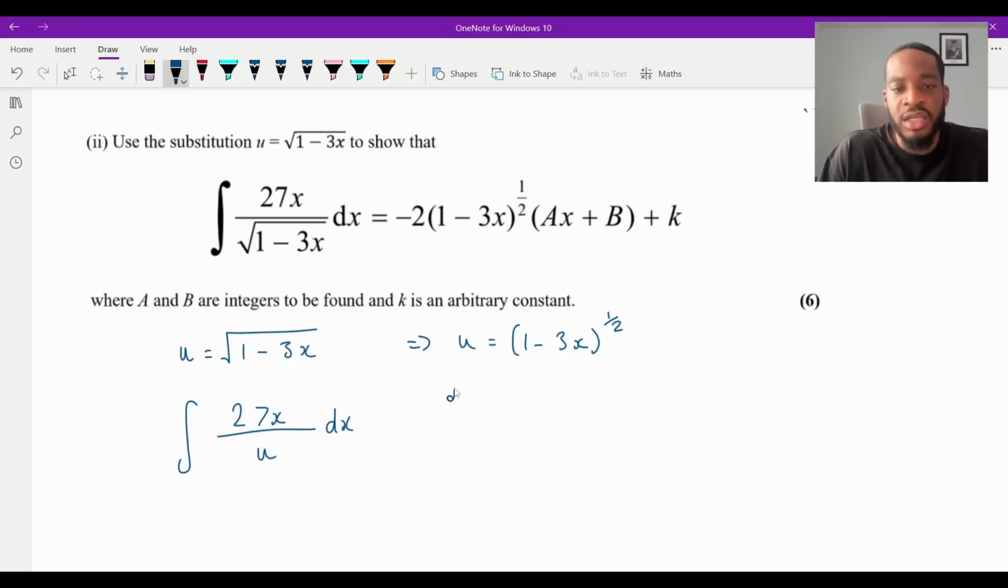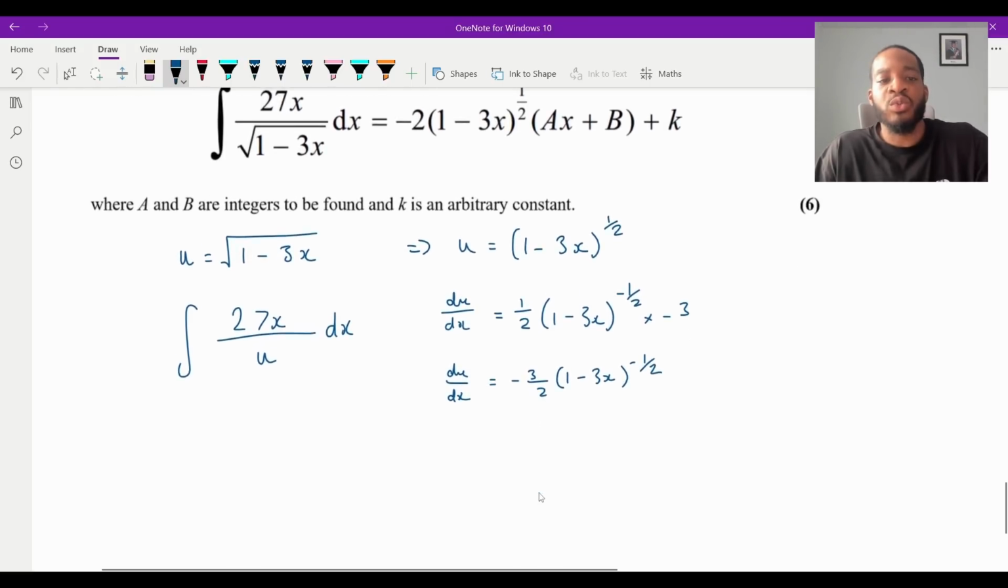Like that. So du over dx, right? If I use this, it's going to be the chain rule. The half will drop to the front, (1 minus 3x). I'll take 1 away from the power, and then I'll times by the derivative of what's inside, and that will just be -3. So therefore, I'm going to have du over dx equal to -3 over 2, just bringing the half and the -3 together, (1 minus 3x) to the -1/2, like that.